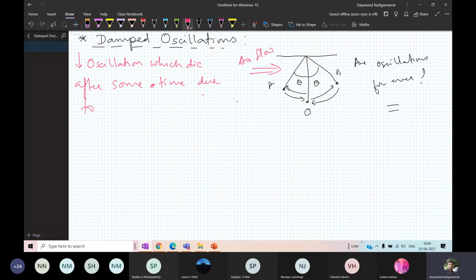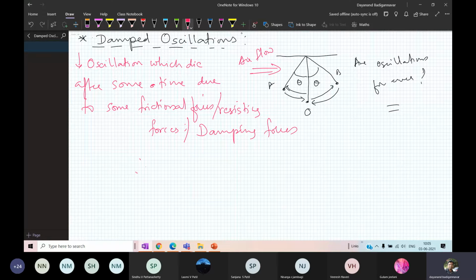I cannot say airflow, I can only say due to some frictional forces. Or I can call it resisting forces. Or I can also call it damping forces.